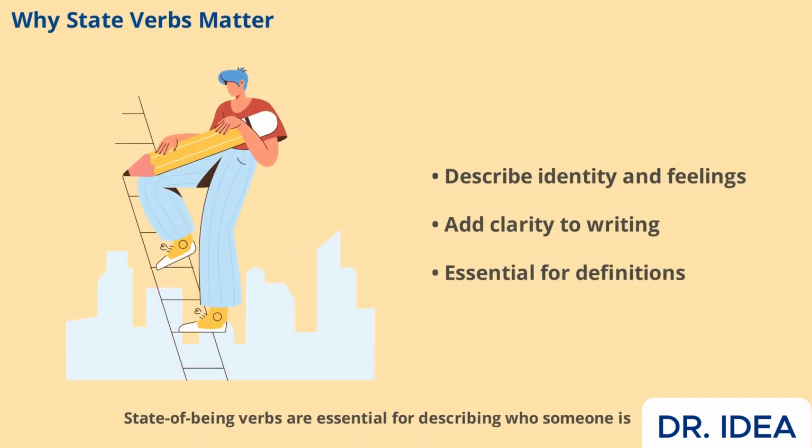State of being verbs are essential for describing who someone is, how they feel, or what condition they're in. They don't add action, but they add clarity and depth to your writing. These verbs are especially important in definitions, descriptions, and when you want to explain a situation or feeling. Understanding state verbs helps you communicate more precisely and naturally.